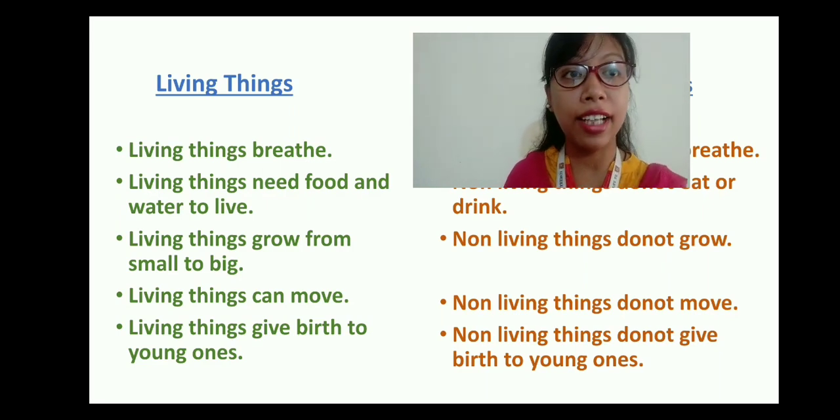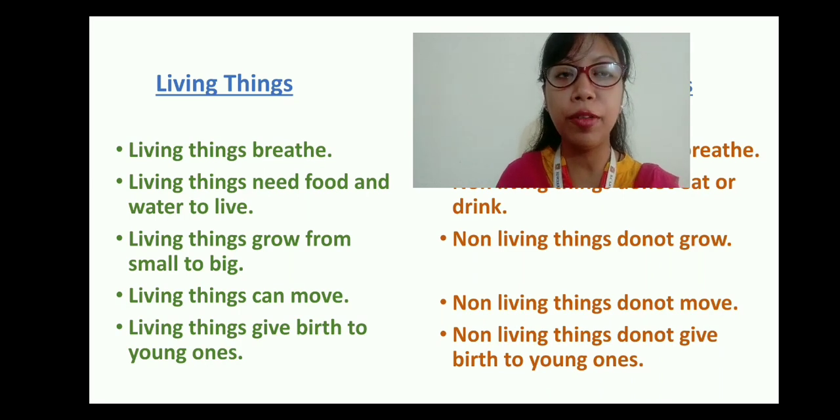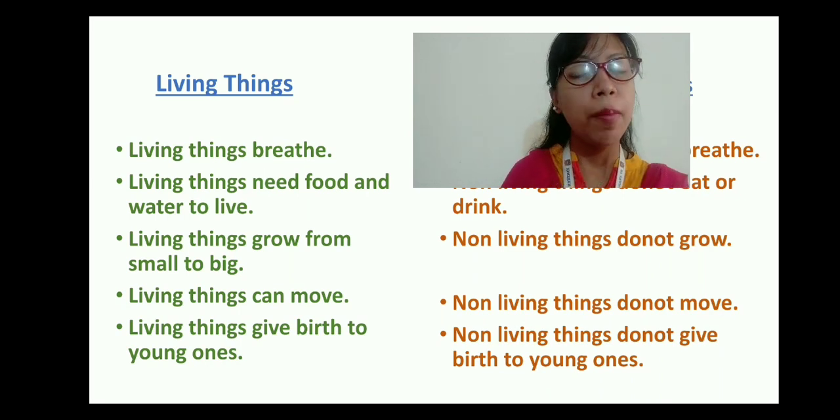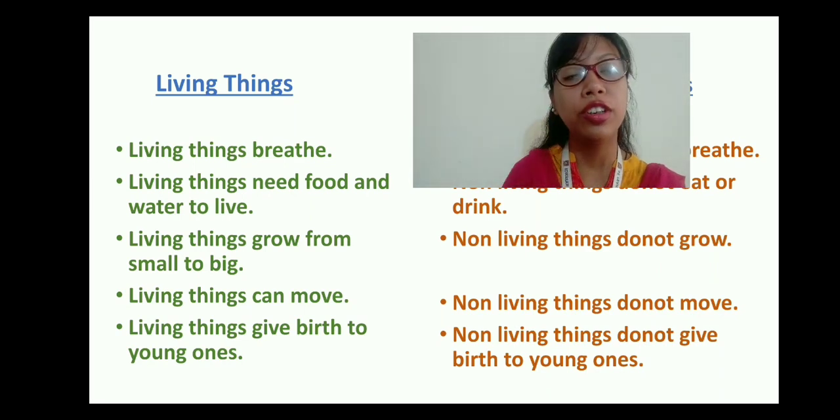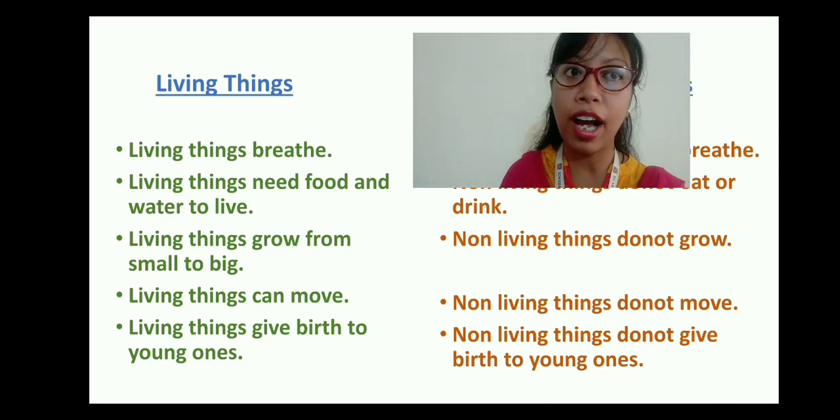The living things can move. We can walk, run, jump, right? In a similar way, animals can also do that. But what about the plants? They also can move when the wind blows. They move here and there. Even when they grow, that is also a kind of movement. I have shown you a video in my previous class so that you can come to know about their movement.